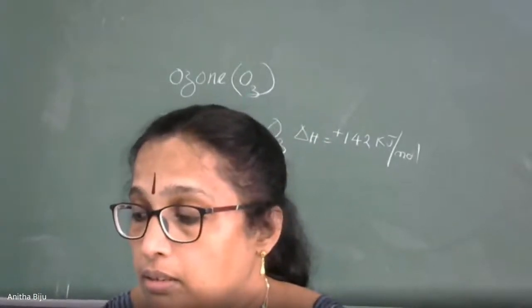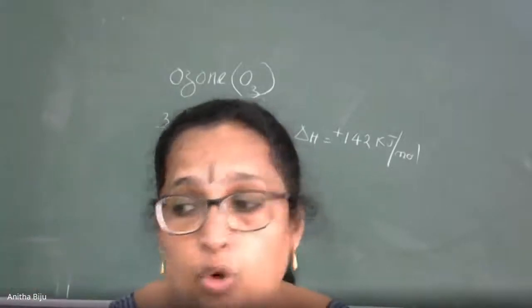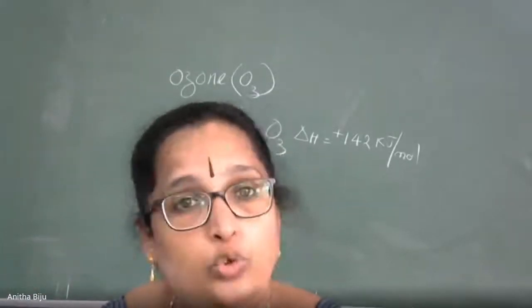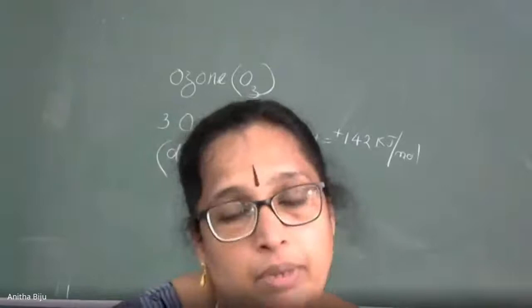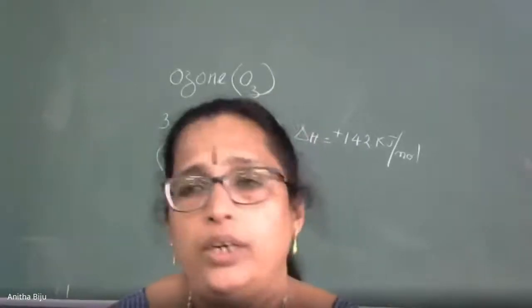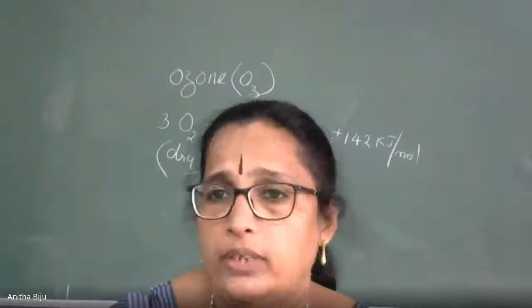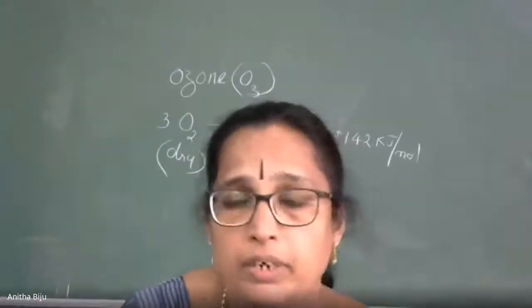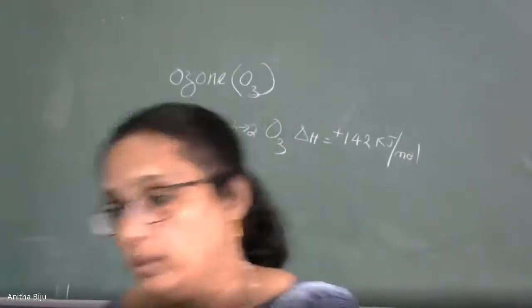You can see the plus 142 kilojoule per mole. What does it indicate? Endothermic reaction. And imagine, not imagine, I've already told you, instead of silent electric discharge, if we are using high voltage, then what will happen? Ozone is converted into O2 and nascent oxygen. So I'll write that equation on the board.